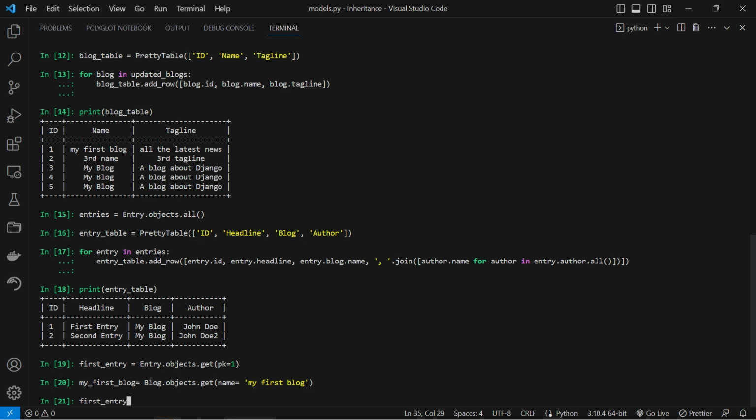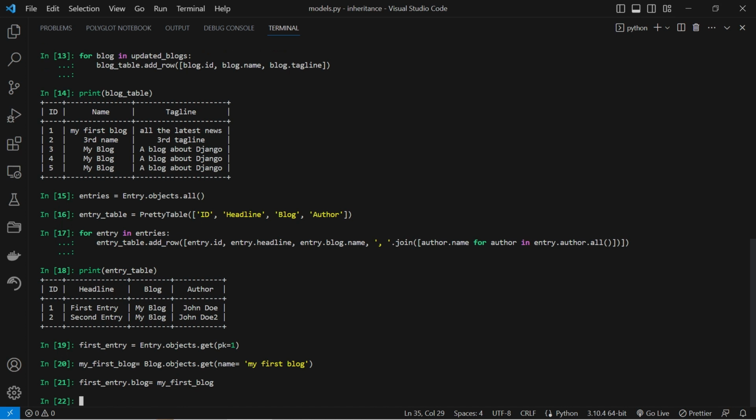Here we assign the my first blog object to the blog attribute of the first entry object. By doing so, the relationship between the first entry and blog objects is established or updated. The first entry object will now be associated with the my first blog.